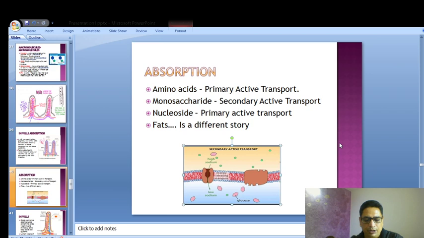Amma has written, sir, but the amino acids are absorbed passively by diffusion, and only L amino acids are absorbed by active transport. And inside it's written the amino acids are absorbed by active transport.